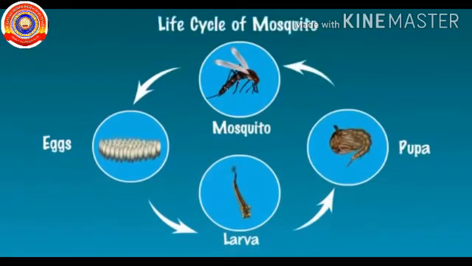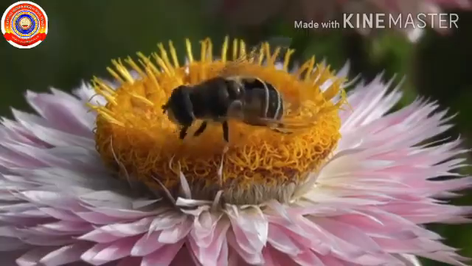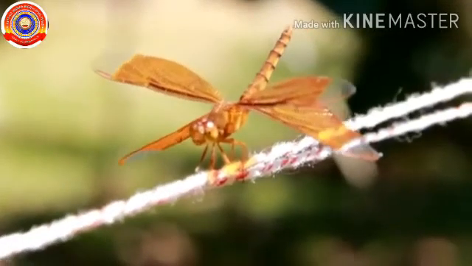Insects like the honeybee, dragonfly and housefly also show metamorphosis. Do you know the doodlebugs? These are the larvae of a variety of dragonfly.